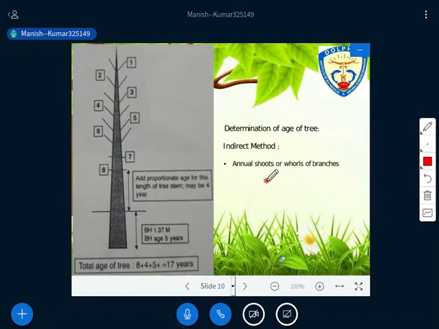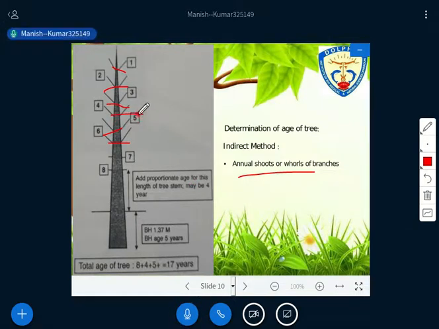Now the other method, an indirect method, is using the annual shoots or whorls of branches. So one should understand that there are some tree species like Bombax ceiba or pine, and some other species also, which produce only one whorl of branches every year, right? So for such trees, we can easily estimate how many years a young tree has passed by counting its whorls or branches. So we need to count these whorls or branches, right?